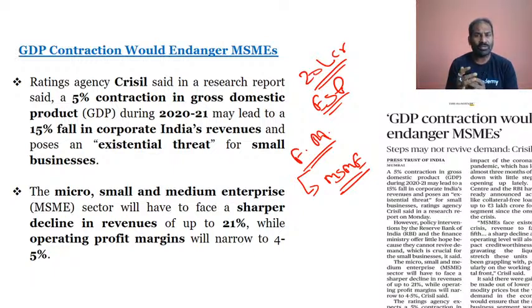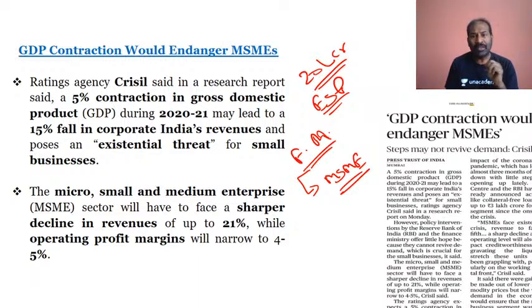So definitely the micro, small and medium enterprises have been taken into consideration by the Finance Minister and then the Prime Minister in regards to the economic stimulus package, because the national lockdown caused complete damage to economic activity. For the revival of the business, there was a necessity and the need of the hour to pump liquidity into the micro, small and medium enterprises, not only through the RBI, the apex bank, pumping money into the banks, but also pumping money into the MSMEs, that is micro, small and medium enterprises.